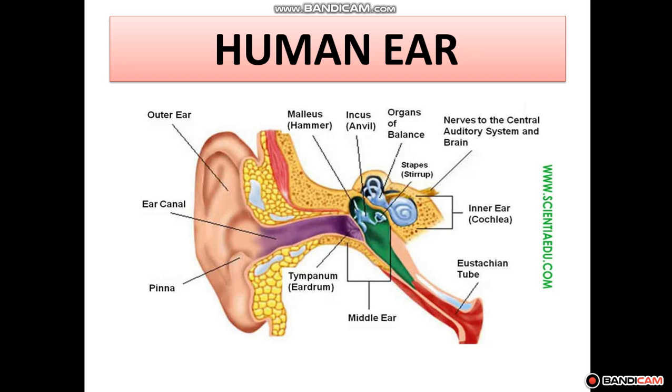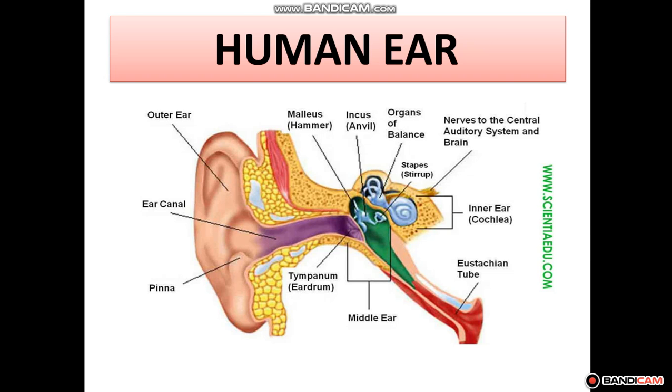Students, in the previous video we discussed various questions like what is sound, how a sound is produced, how the human body produces sound, and how sound travels from one place to another, right? So in this video we will discuss how we hear sound. We are able to hear sounds from our surroundings through the sensory organ called the ear. When sound propagates and reaches your ear, you are able to hear it.